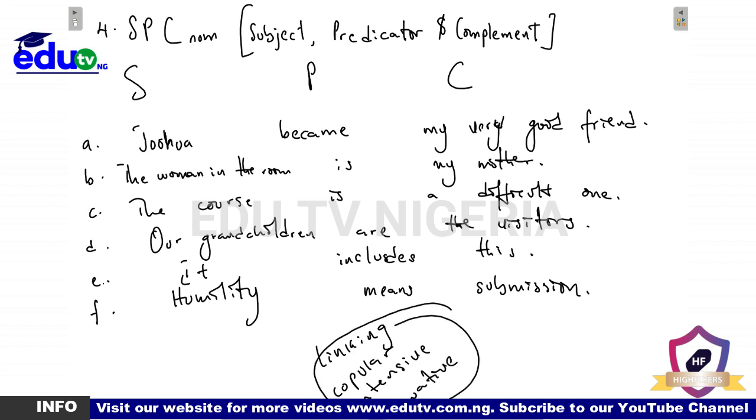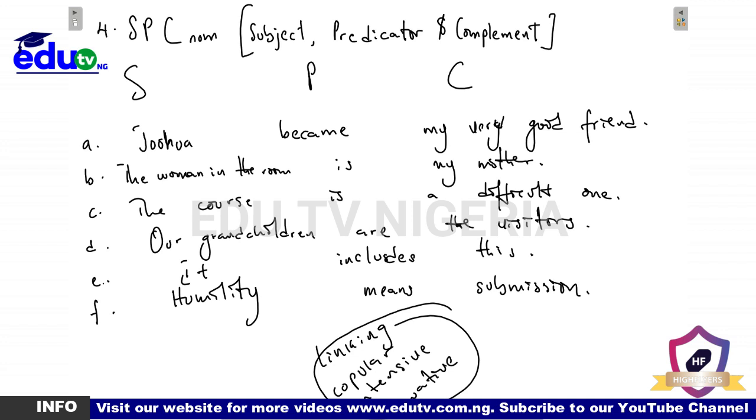All of these are names we call the predicator in pattern 4 or 5. It's a linking verb. Now, what do we mean by linking verb? That is, it links the subject to its complement intensive. Do we get it? So that's why we call it a linking verb. The copular, intensive, equative, they are all different names we could call the linking verb. So that's all about that.